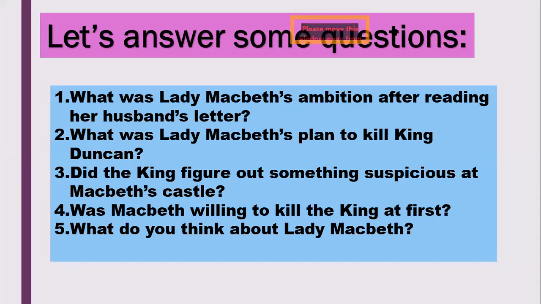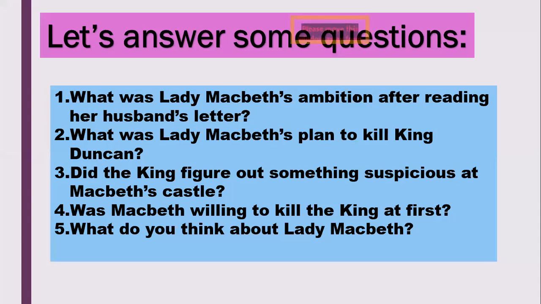Okay, Abdul Rahman thinks she was more joyful because she was becoming the queen and she would be planning to kill King Duncan. Okay, Fatma thinks that she wants to be the queen. Okay, what is her ambition? Can you people tell me the ambition only, not the plan? I'm not asking about her plan. I'm only asking what was going on in her mind. She has a negative ambition. Okay, Varda, you're not there?